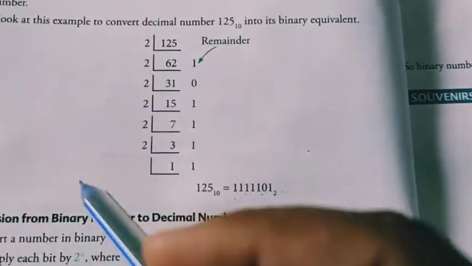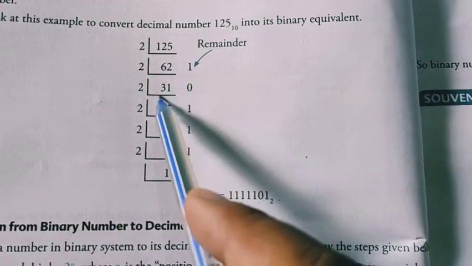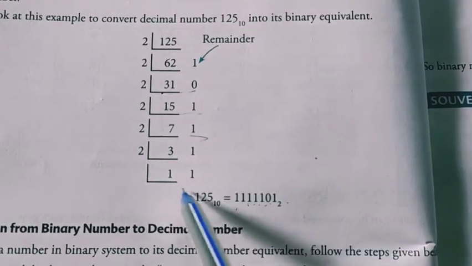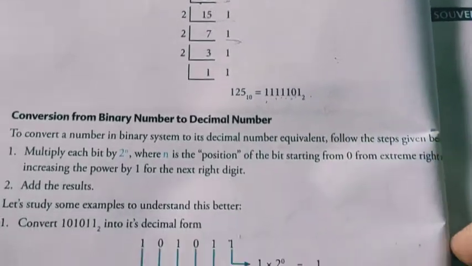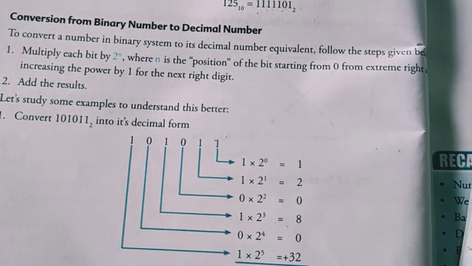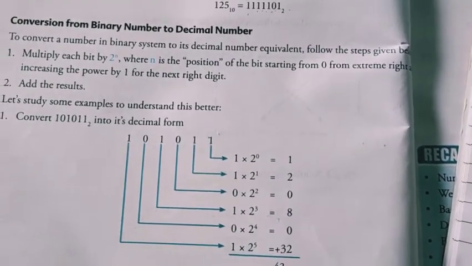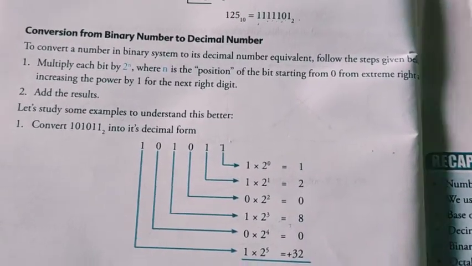Here also they have divided so many numbers, like 62 remainder 1, 0, like this the remainders go on. You can write the remainders in a proper way. Now that is a different thing. These things we have learned: how to convert decimal to binary. Now we will read about how to convert binary to decimal.